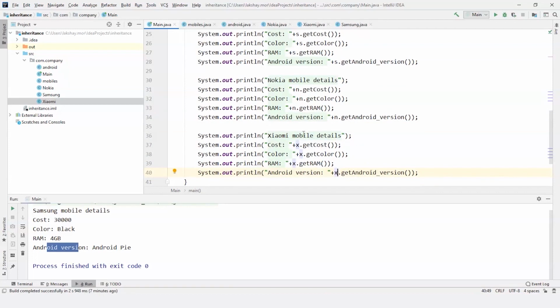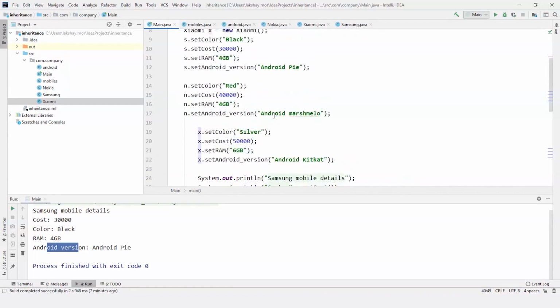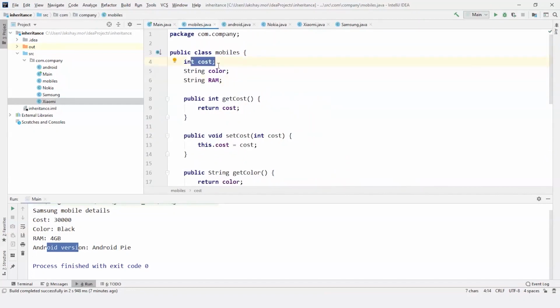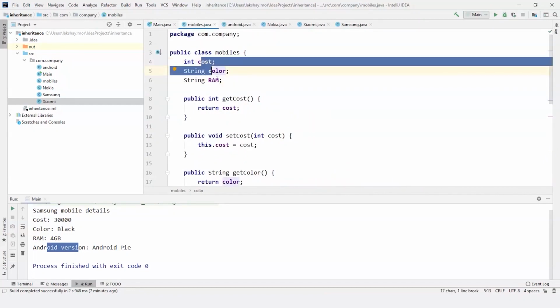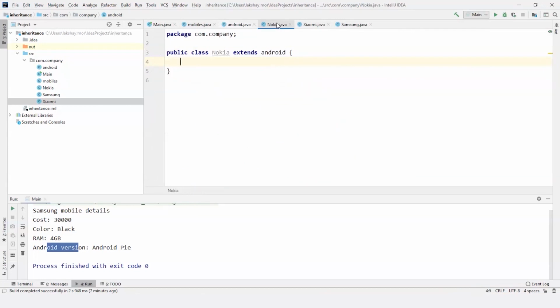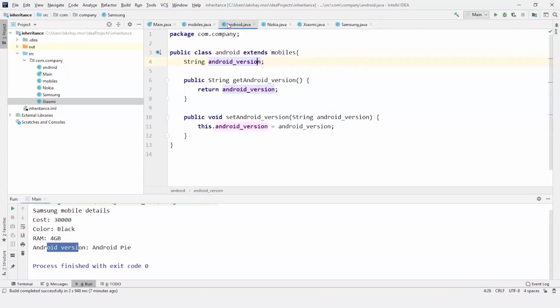I can show you all the values that I gave in the starting. Let's just revise it. In mobiles I gave all the variables: cost, color, and RAM. Android I extended from mobiles and I gave one more variable, Android version. In Nokia, Xiaomi, and Samsung I gave nothing, but I only extended Android.